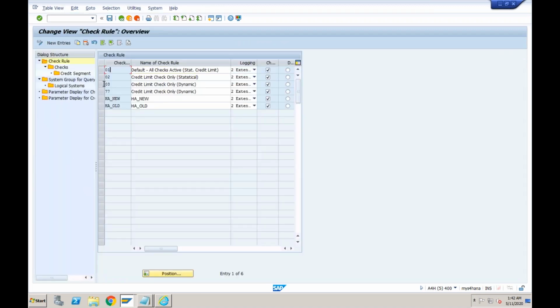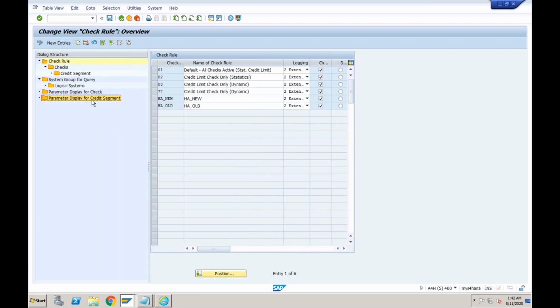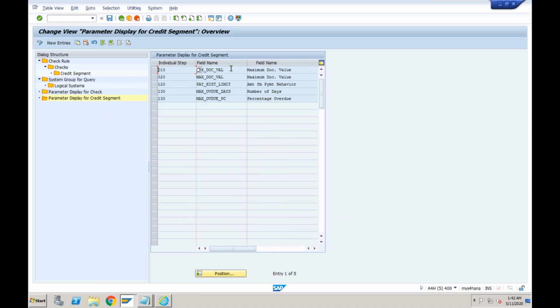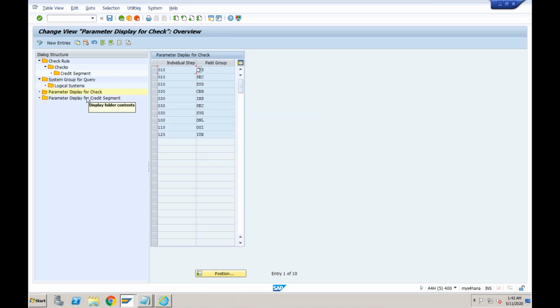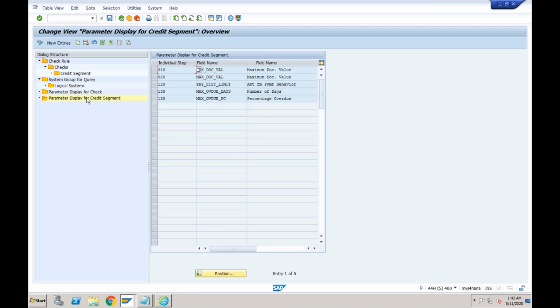See, these are the parameters, and yeah, parameters display for credit segment. So this is where you tell the system what you want to show. Display for check, this is fine. Field name, maximum document value, amount in payment behavior, number of days, overdue items.